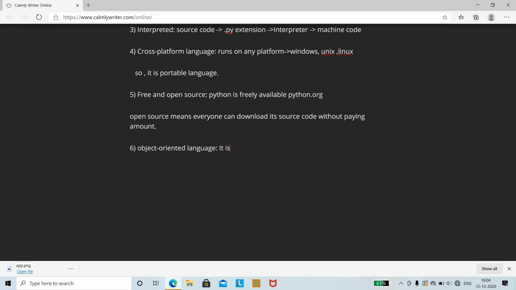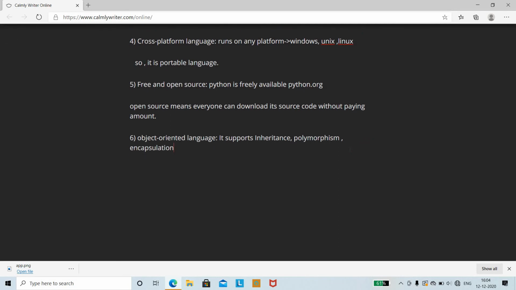Therefore, all the object-oriented programming languages support them. So it supports inheritance, polymorphism, as well as encapsulation. These are the main features of an object-oriented programming language.